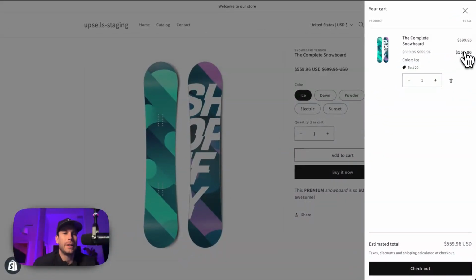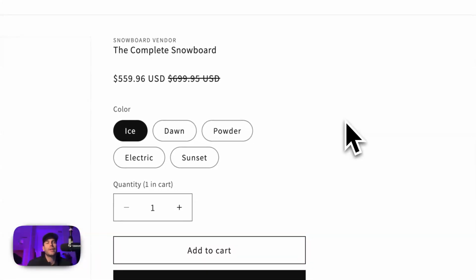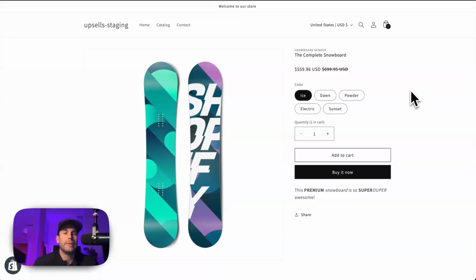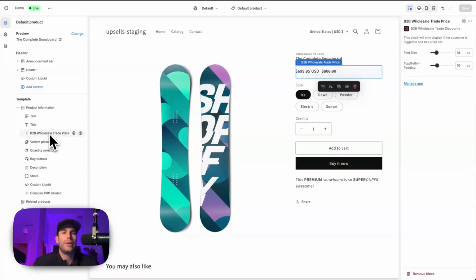discount has been updated. This runs using Shopify native functions, so you'll see the same discounting occurring in both your cart and at checkout. This closes the loop so that customers can view their pricing before they add to cart, and the discount is applied. This completes the loop in that customers can see the real pricing before they add to cart and go to checkout. All you need to do is replace your typical price theme block with our B2B wholesale trade price app block, and you're off to the races.